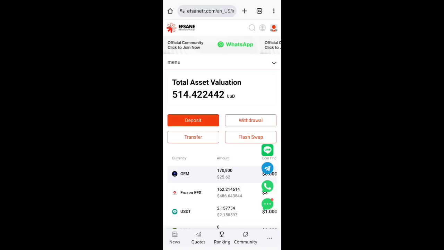Then for withdrawal, please, you can't withdraw now. You can only claim it on that day when they list on exchanges. When you claim it to those exchanges that day, I will also be there to guide you guys, because I'm going to make a video on how you claim it or withdraw it to exchanges, and then how you swap it to USDT. That is when you swap it to USDT.